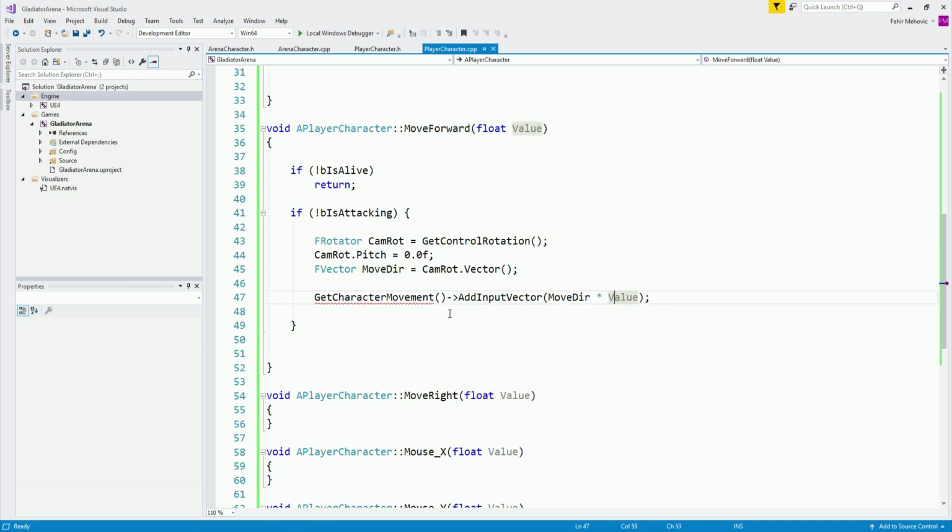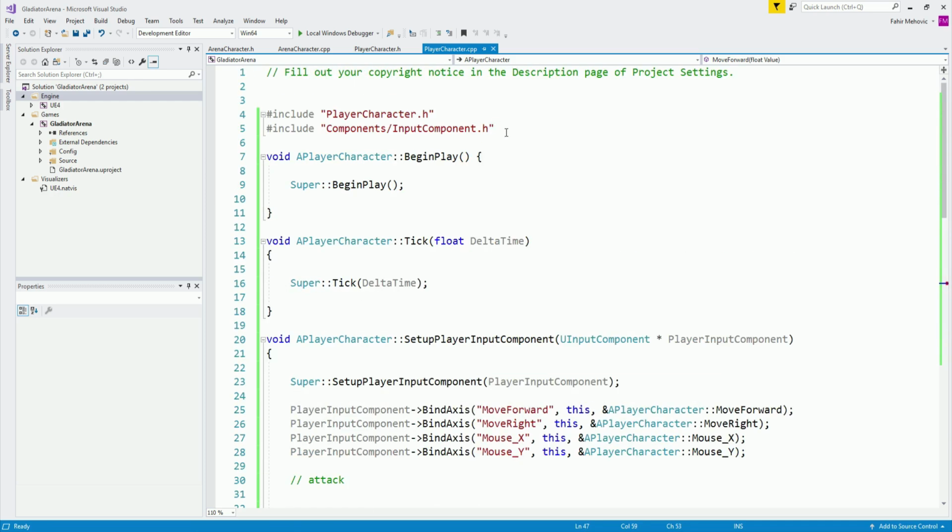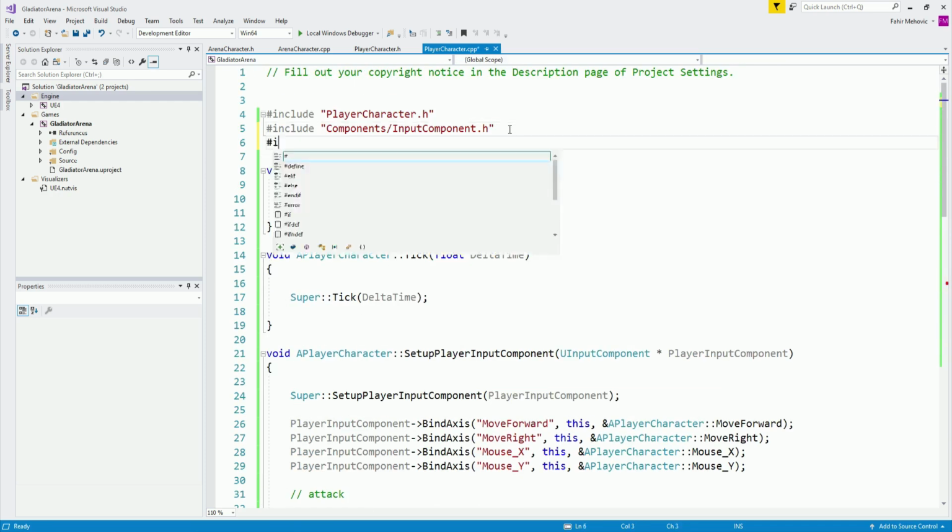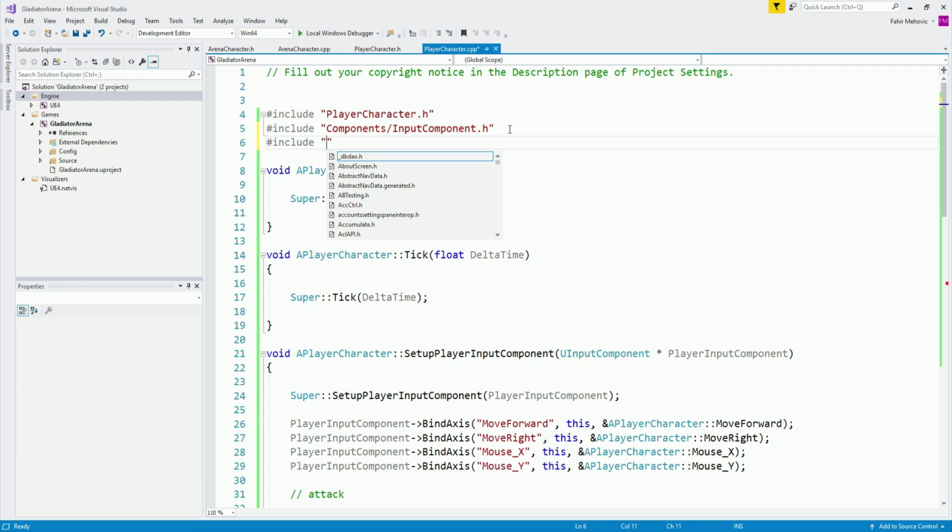And by the way, you see this red line over here? We need to import this if you don't want to see that red line. So we need to go over here and say include, in quotes, it's going to be GameFramework, backslash, CharacterMovementComponent. There you go. Character movement component.